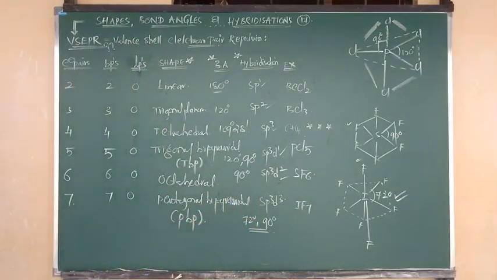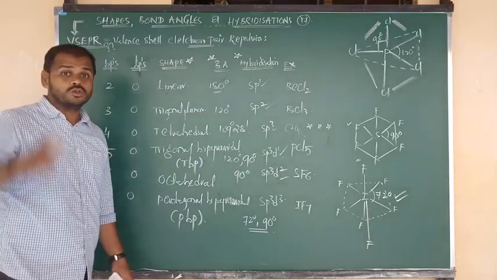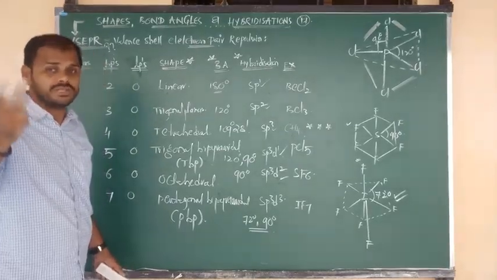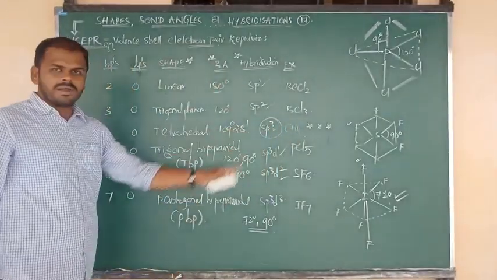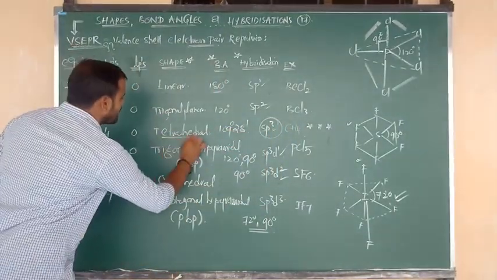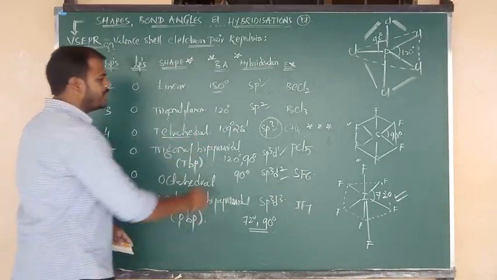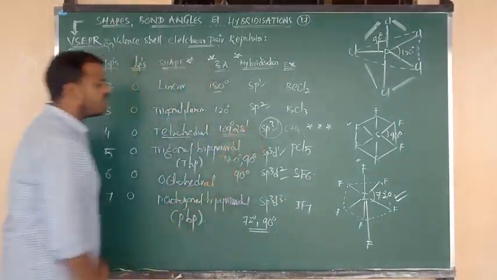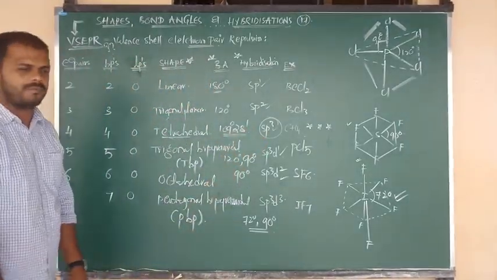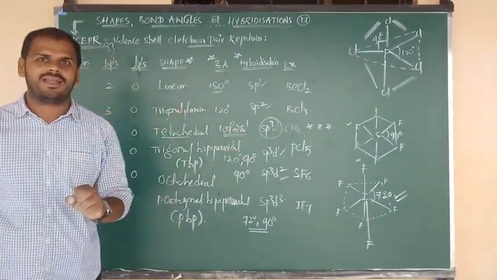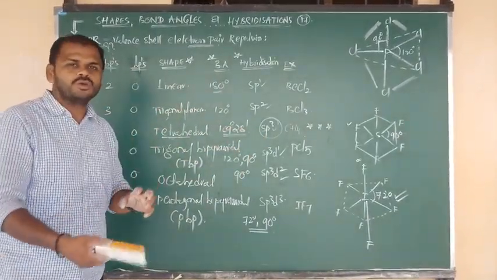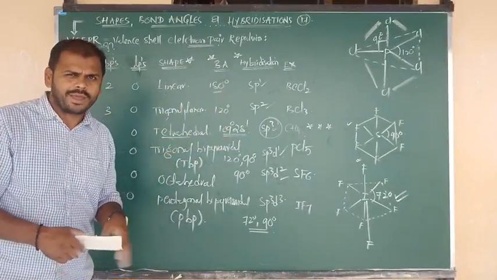But one thing, Nana, before going to tell that, you should fix some information in your mind. The information is about sp3. So sp3 hybridization contains tetrahedral geometry, and the bond angle is 109 degrees 28 minutes. So these 3 points should be fixed in your mind. Only then will you understand the example I am going to tell now. Okay? Right.